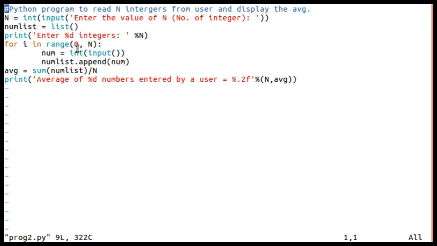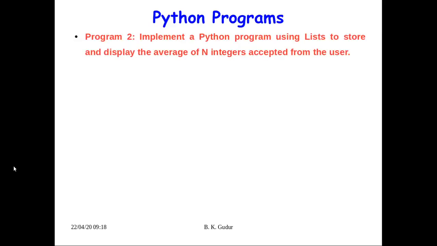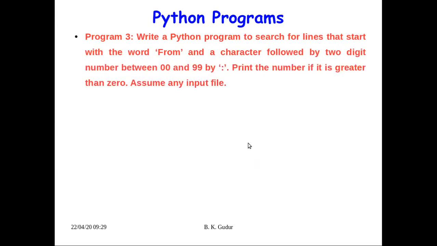Okay, so for every number that will be entered by the user, I am going to read it, convert to integer and append to the num list. Later using the sum function we will find the sum, and divided by number of elements is nothing but average. We are going to print that average. A simple program, right? With this we will move on to the next program, so that's the third program. So you can see here, this is the program that we have discussed. Now we will go to the next program, program 3.